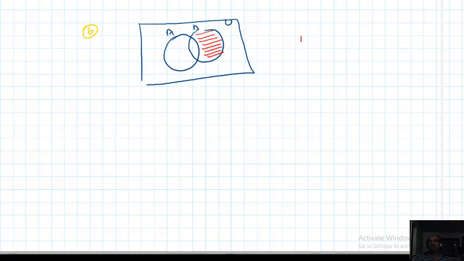What do you call that? I can say B minus A, or B intersection A complement, or only B. Okay, friends. Seventh one. I will write the seventh one on the next page because this is also important.